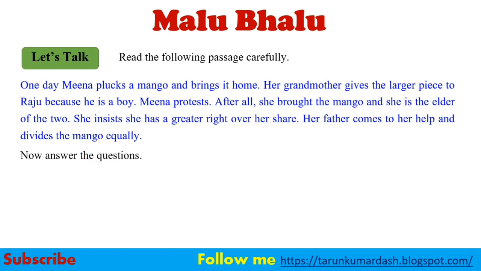Here you can find that this story tells us that Meena, a girl, plucked some mangoes and brought them home. But when Meena's grandmother got that mango, she divided and distributed it among Meena and her brother. But while distributing, her grandmother gave a larger piece to her brother. But Meena said, no, that was not correct. Meena had to get the larger piece because Meena had brought it. So here are some questions related to the story given in the paragraph.